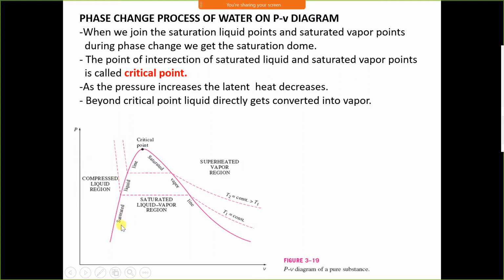Consider this pressure volume diagram, P-v diagram. This line is a saturation liquid line, and this line is a saturation vapor line. When the saturation vapor line and saturation liquid line intersect, that intersecting point is called the critical point. On the left hand side of the saturation liquid line, liquid is in a compressed or subcooled form. It is not saturated. Suppose we want to change the phase of subcooled or compressed liquid, first of all we have to supply sensible heat to raise its temperature from subcooled temperature to saturation temperature.